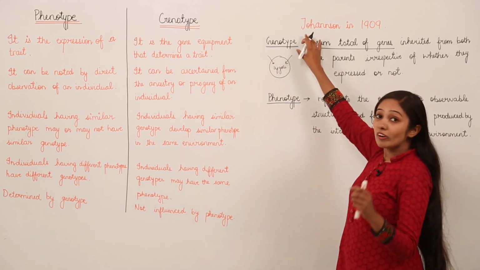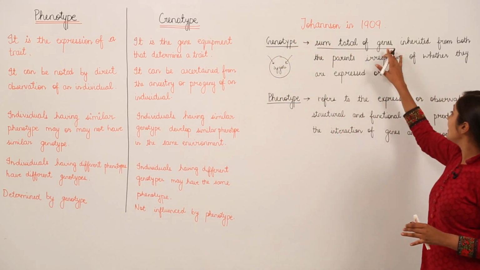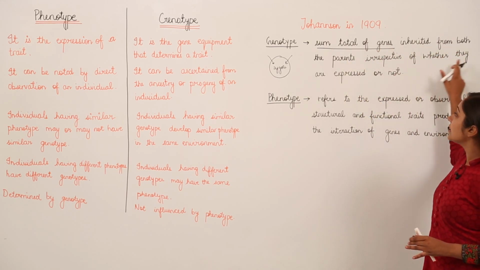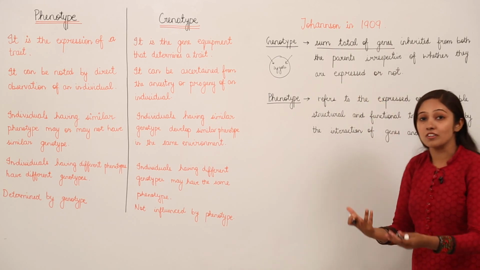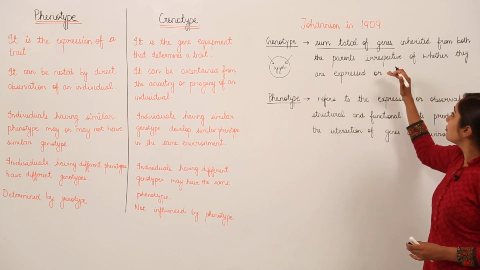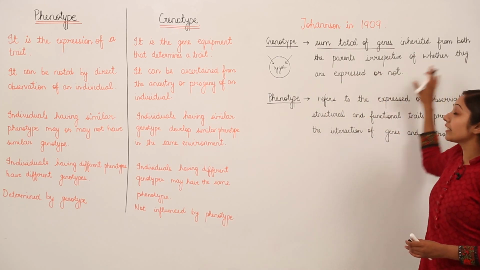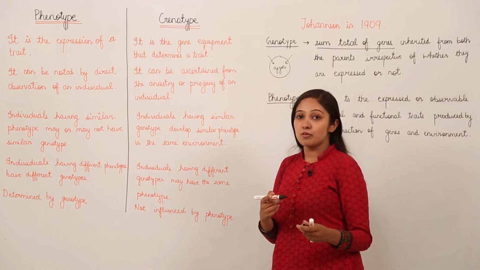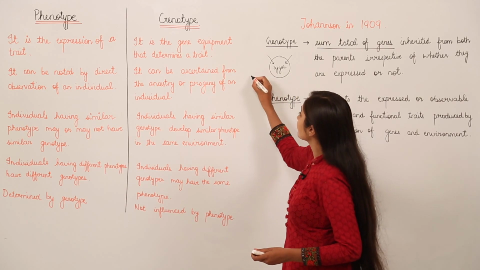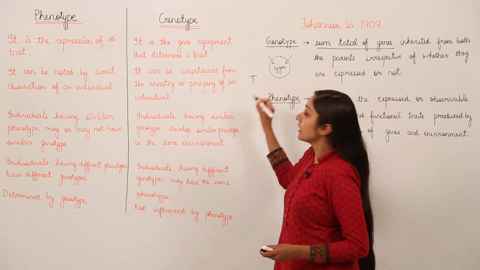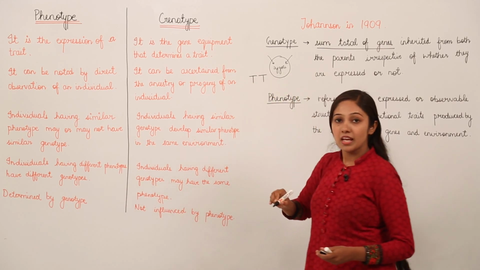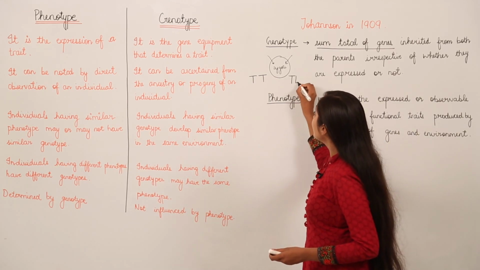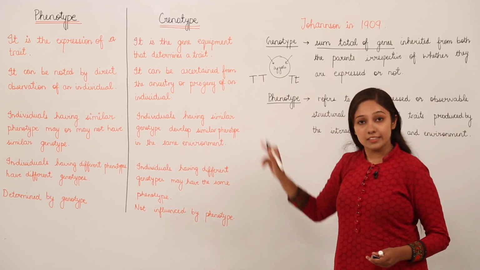So genotype is the sum total of genes inherited from both the parents, irrespective of whether they are expressed or not. Now what does this line mean? Irrespective of whether they are expressed or not. For example, say we have a genotype of an organism with an uppercase T and an uppercase T, and another genotype with an uppercase T and a lowercase t.